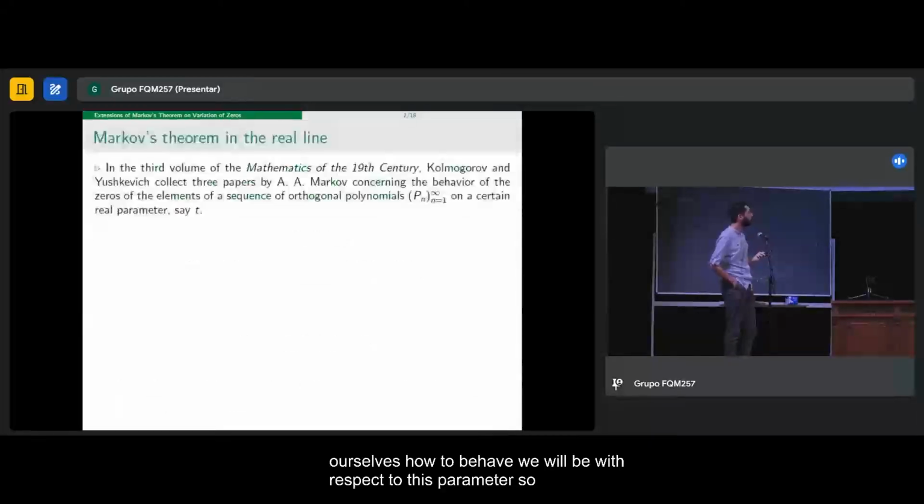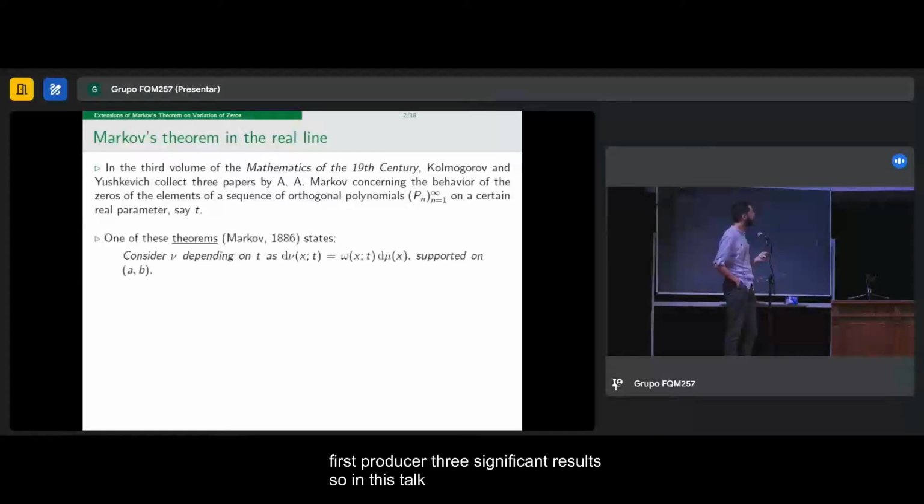In this regard, it was Markov who first produced three significant results. In this talk, we are interested in the following result that was proved in 1886. We assume that we have a measure that depends on this parameter, and is absolutely continuous with respect to this other measure, and the parameter falls into this omega.